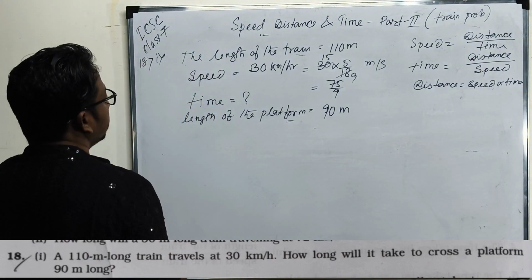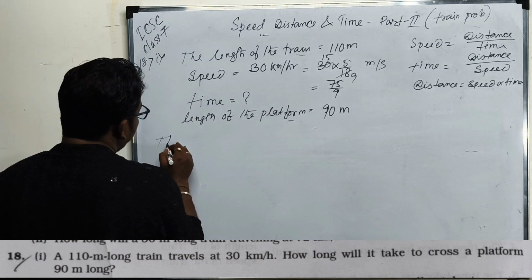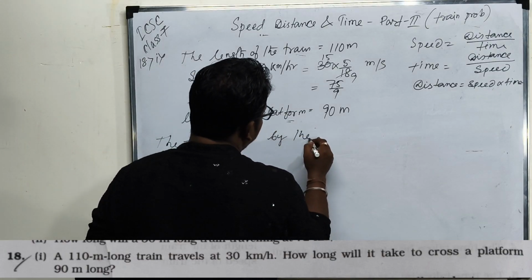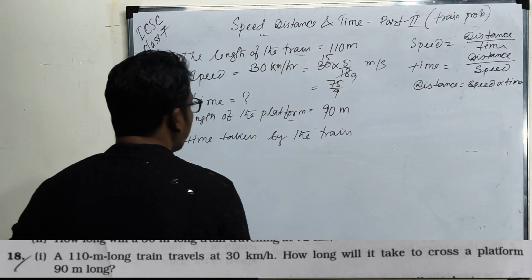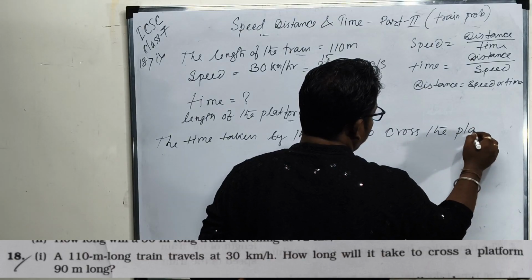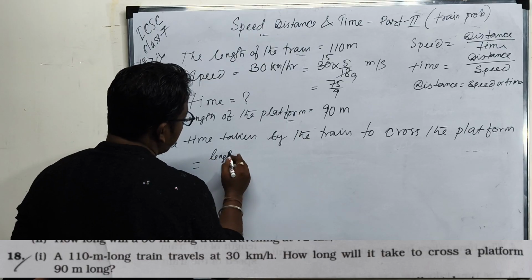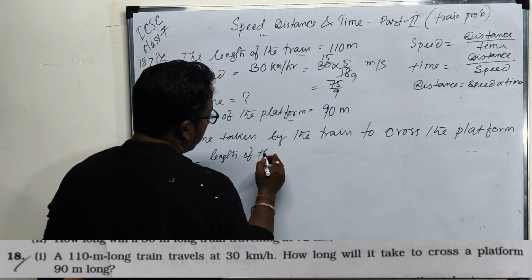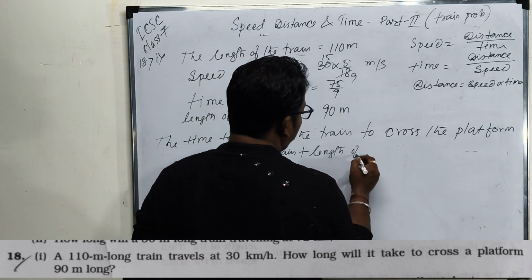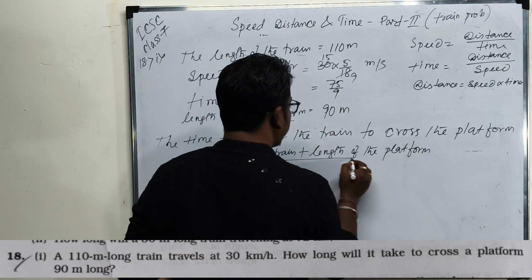Therefore the time taken by the train to cross the platform is equal to the length of the train plus the length of the platform, divided by the speed of the train.